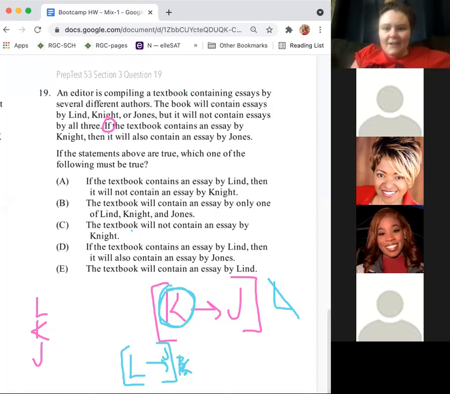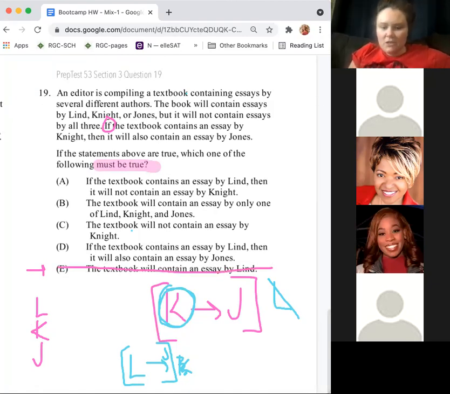All right, so this is a must be true. So this means it has to happen. It's not that it could happen, it has to happen. And so we're going to start with E. E says the textbook will contain an essay by Lind. Well, we don't know that. It could contain an essay by Lind, but we don't know it for certain. So we can cross that one off.